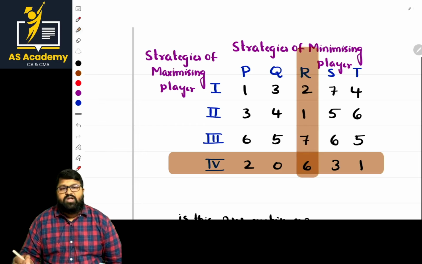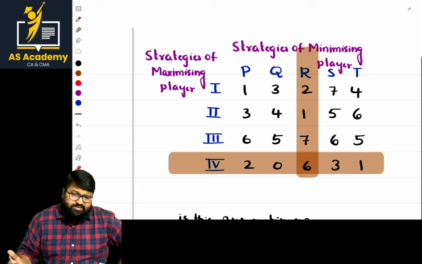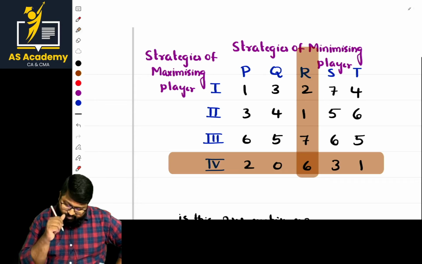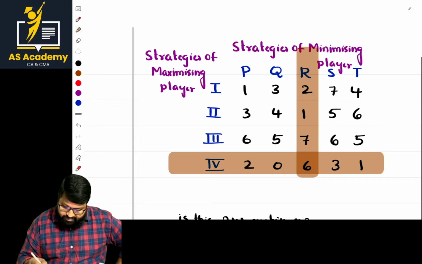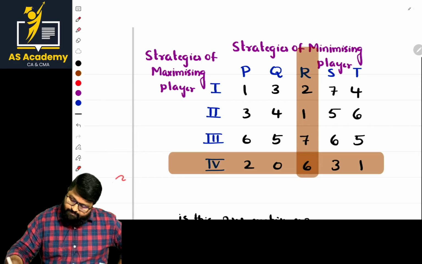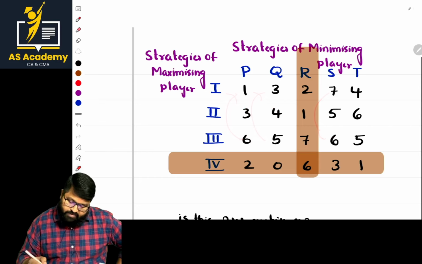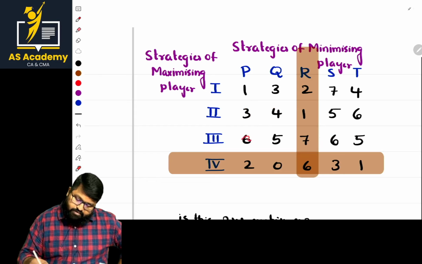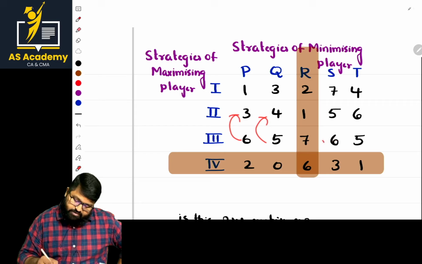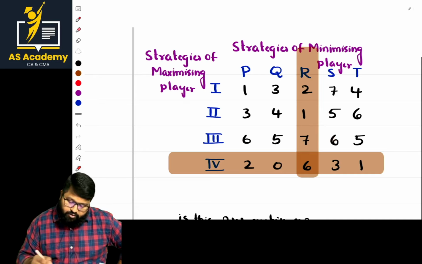Eliminated. Now what is left over? What is the order of the matrix? Now it is 3 by 4. Let us try for row elimination. Is it a possibility? Let us see first. Rows with the least values. Least one, gone there. That's highest. And then least one, here gone. Can we eliminate any column? Can the column part be eliminated or not?